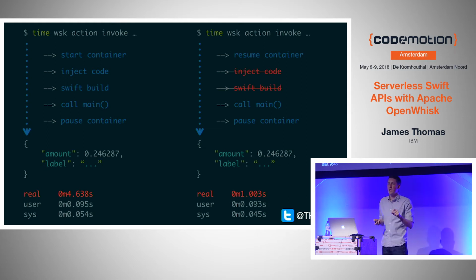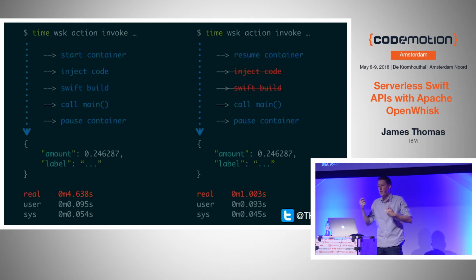But a number of steps have to happen before you get the result of your code serialized back out to JSON. They all basically use containers under the covers. It starts a container in milliseconds. It injects your code. Then, because Swift is a compiled language, it runs Swift build to generate your binary, calls the binary, executes your function, passes in the event parameters, and whatever you return is serialized back out.